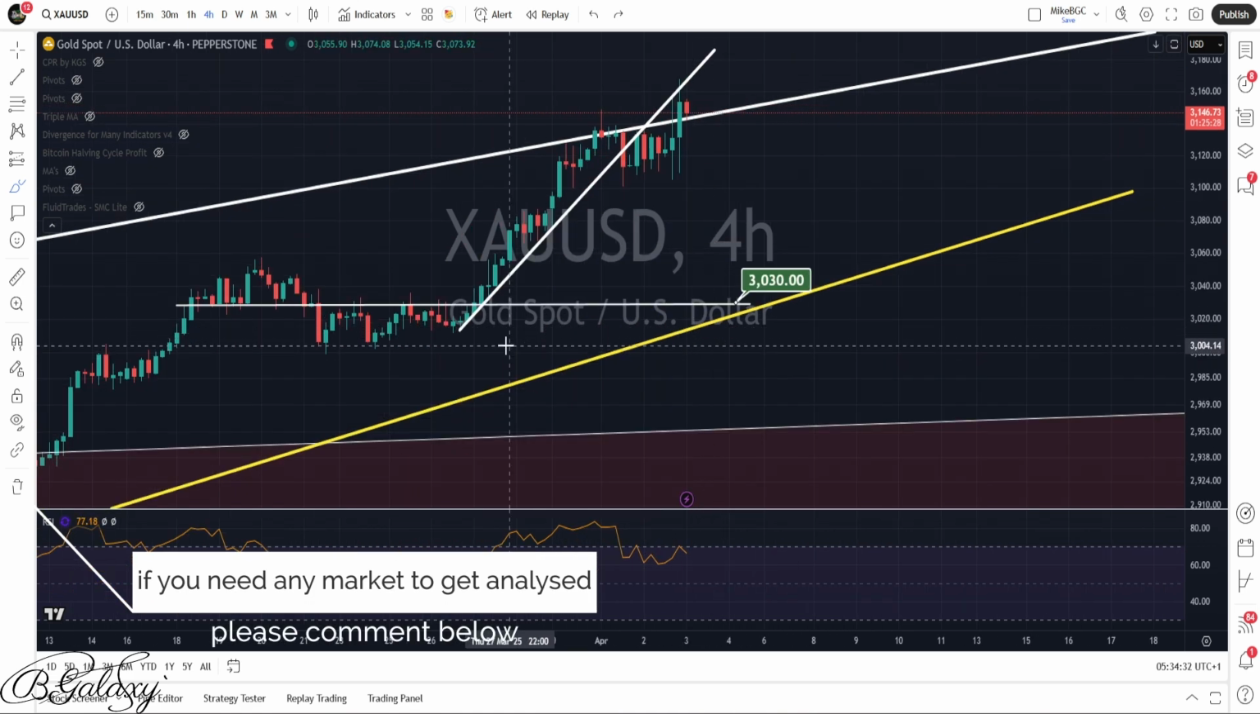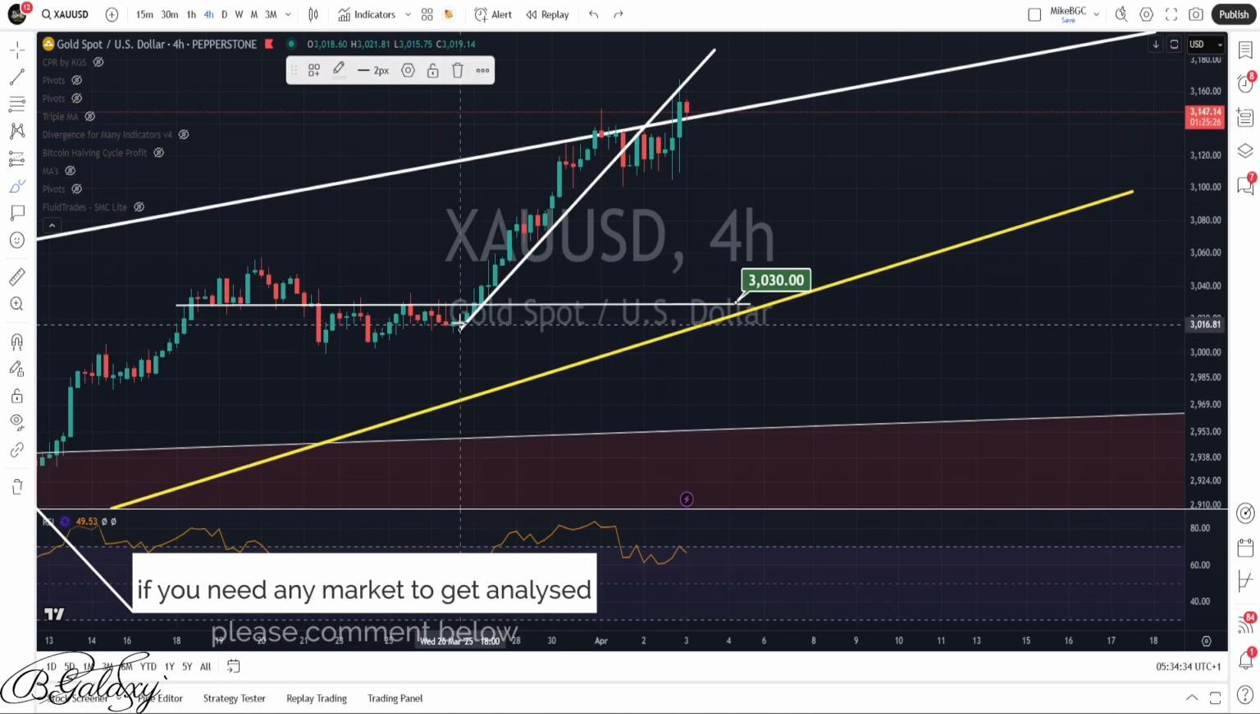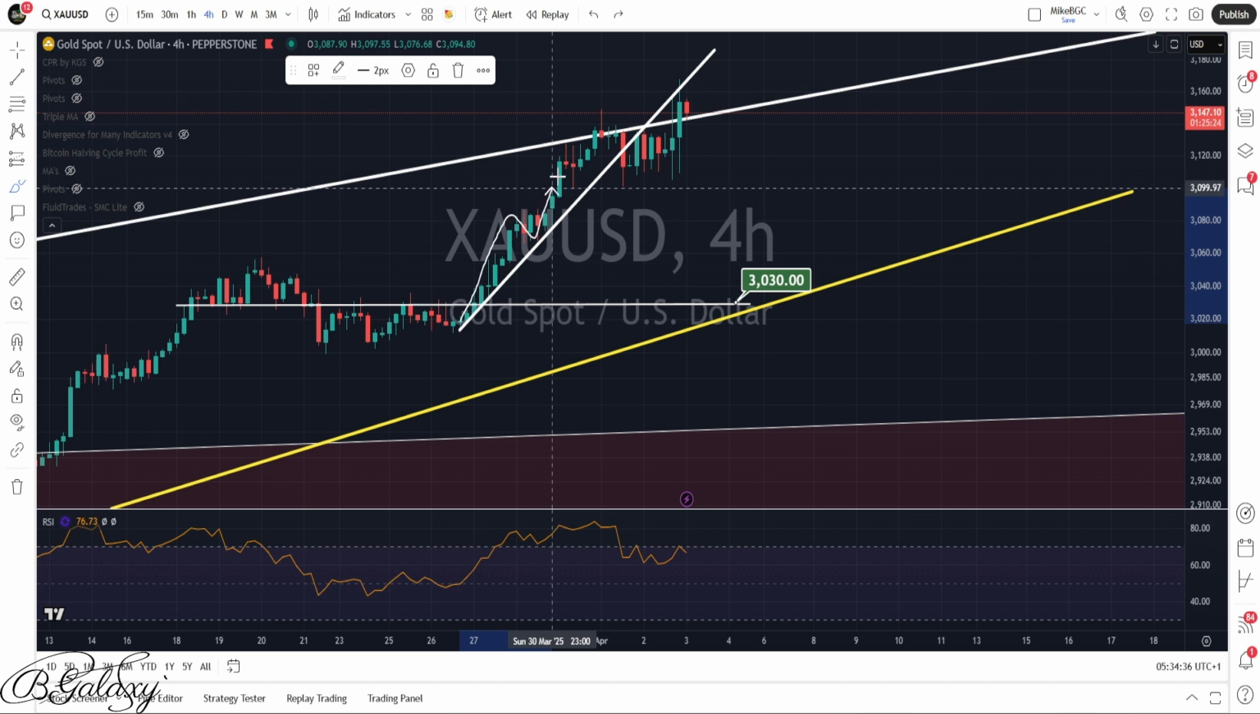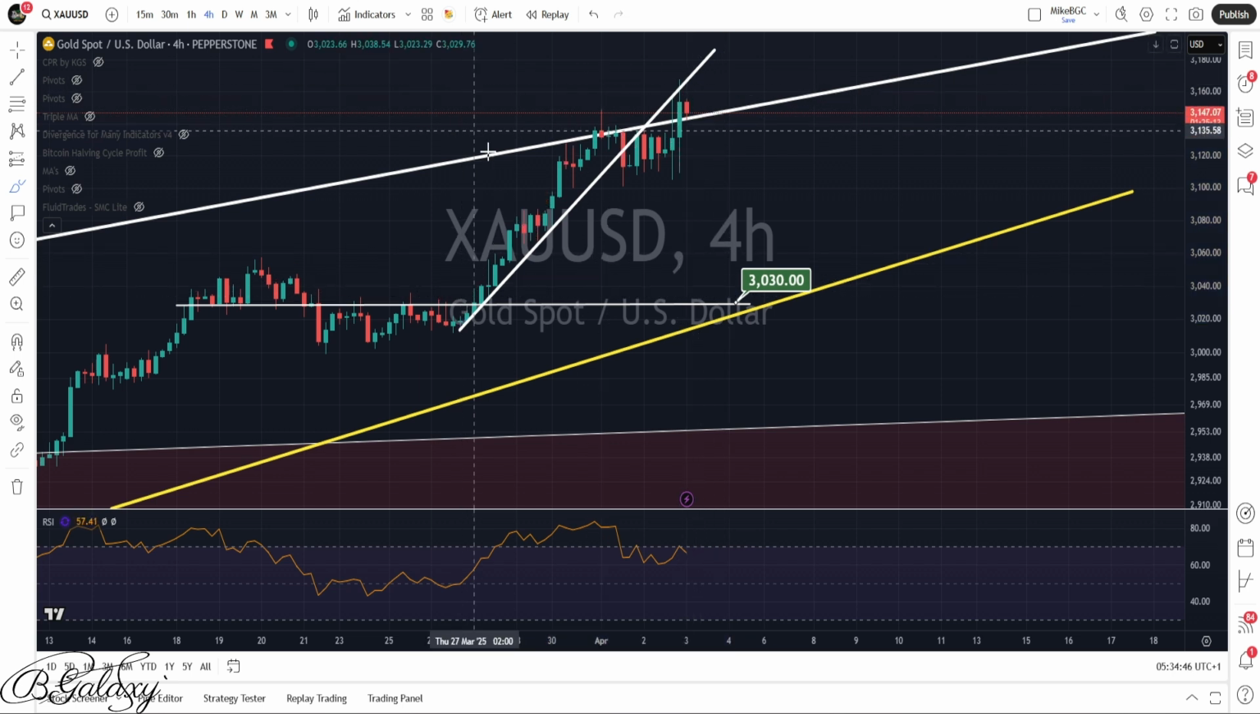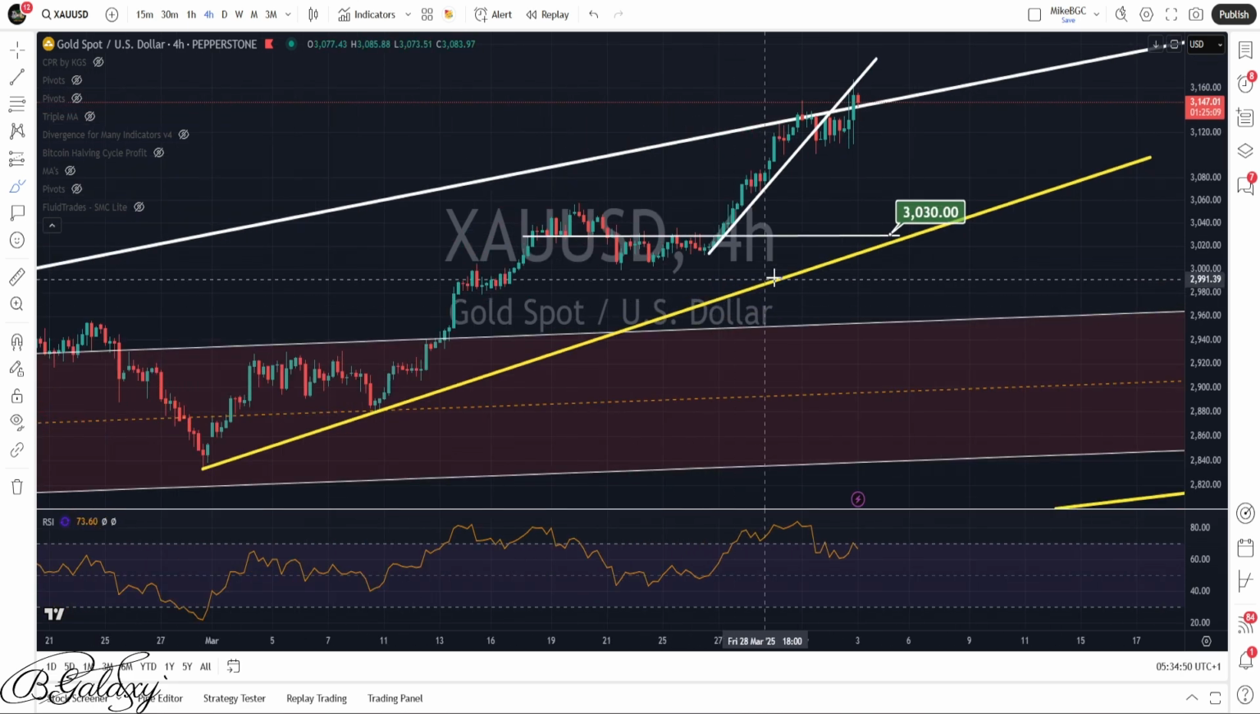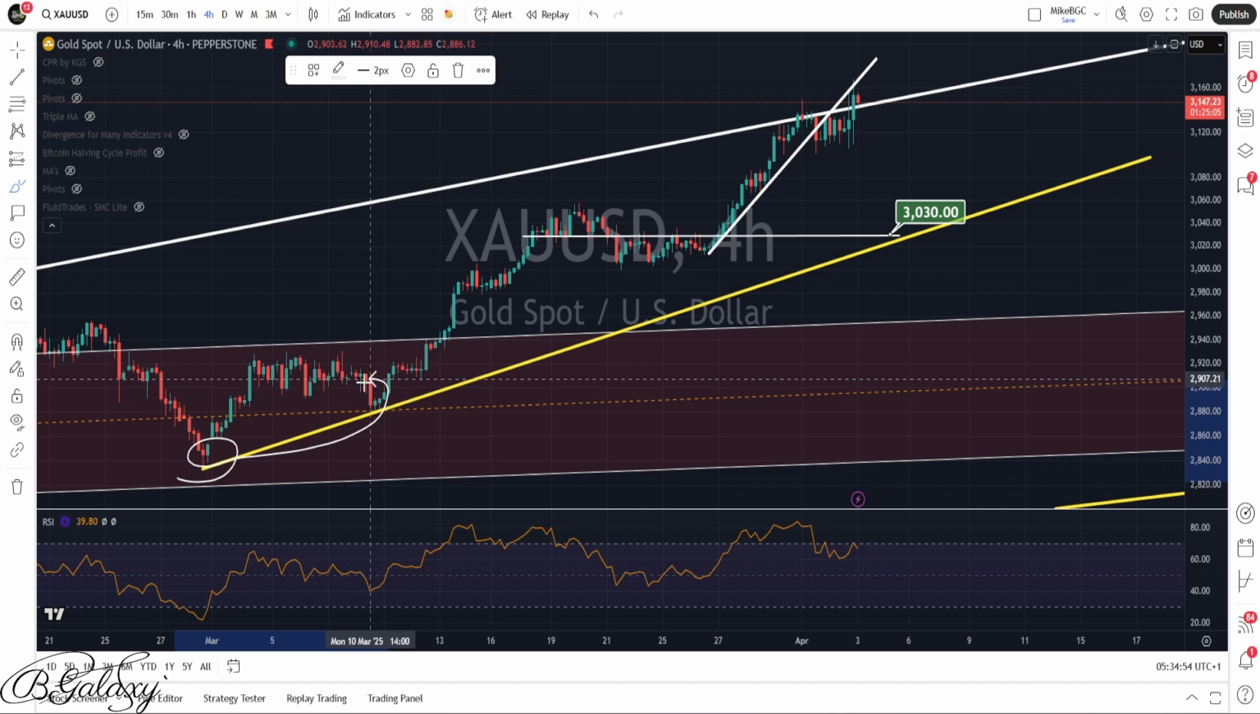The other thing which is really important: gold was playing above this trend line I have got in here and broke to the downside for the second time. It is backtesting this trend line, and I'm expecting a big rejection to the downside to about 3030, which is the previous resistance and support we have got. This is the trend line we have got in here.